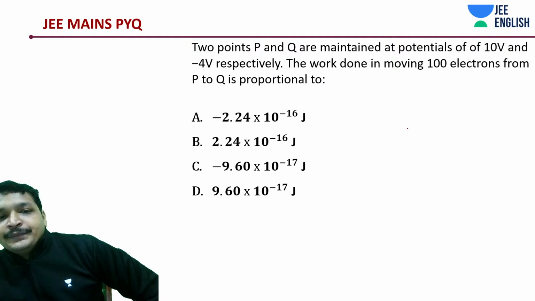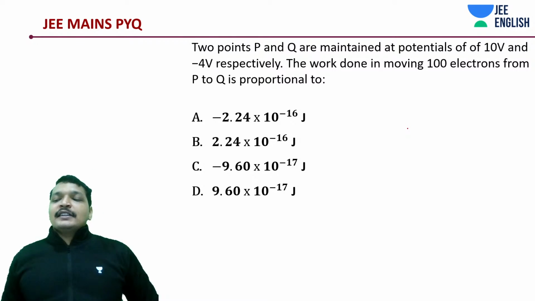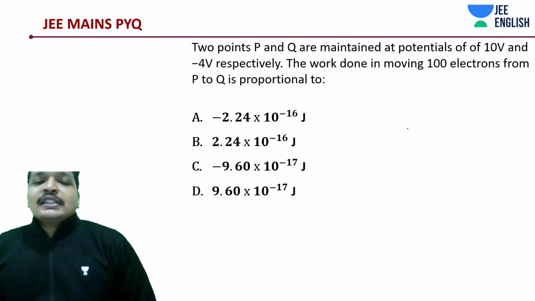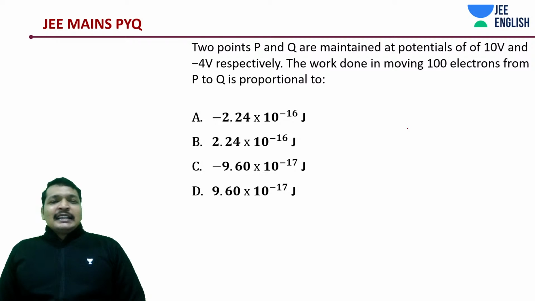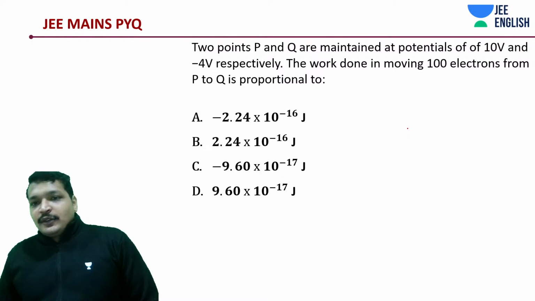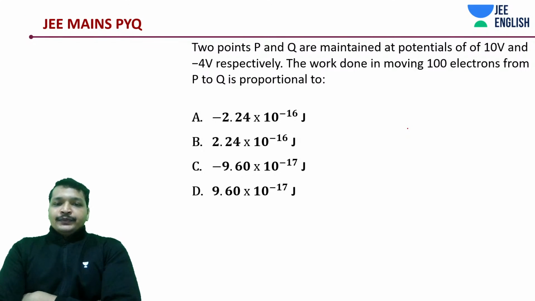Now let's do a thing. This was your PYQ session. Anyone, how do you do this question? It's a very simple question. Just try it out in your books. I think there should not be any mistake here. I can take this step by step. There are 2 points P and Q, maintained at different potentials, 10 volt and minus 4 volt.